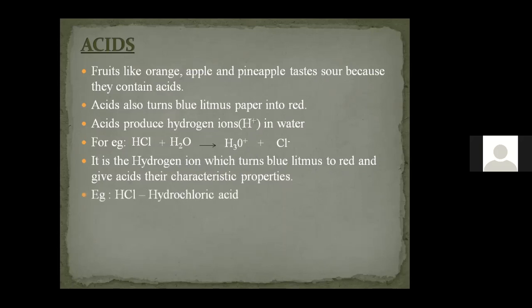So which are the common acids we know? The first one is HCl, which contains hydrogen and chlorine, and together it is called hydrochloric acid. The second one is H2SO4, which is called sulfuric acid. And the third one is HNO3, called nitric acid. These are the main three acids used in laboratories and also in industries for production processes.